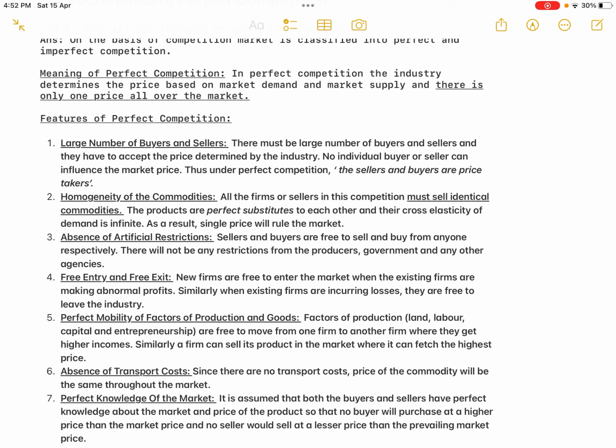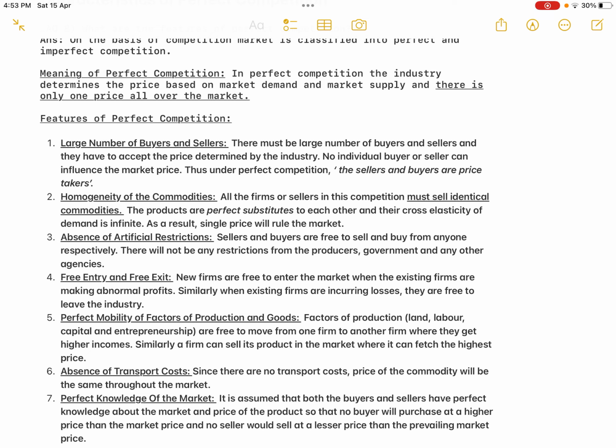So that is why the condition: large number of buyers and sellers. Okay, so that is the second sentence. No individual buyer or seller can influence the market price. Thus, under perfect competition, the sellers and buyers are price takers. They are taking the price that is determined by the industry. They are not making the price, they are not quoting the price. They take whatever price is determined by the industry. So that is the reason there must be a large number of buyers and sellers in the market.